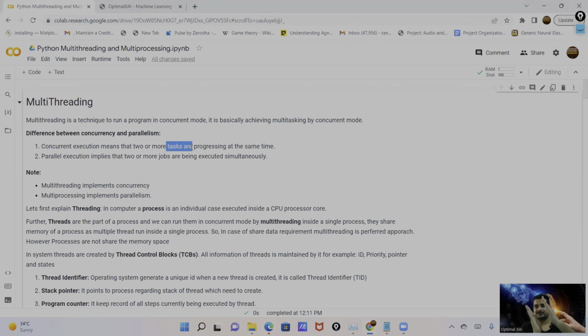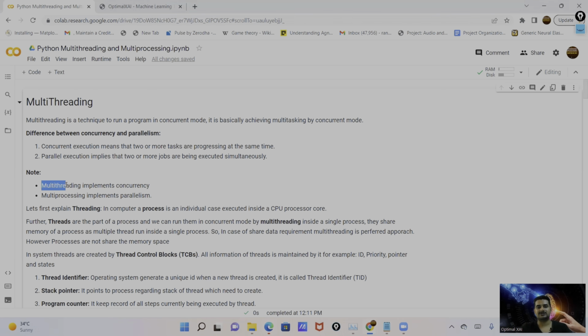Parallel means we run programs in parallel on different resources, like different CPU cores or different memory. That is an example of parallel execution. And concurrent means this is task one, this is task two. Suppose task one is waiting for input, task two runs. So these are the differences between concurrent and parallel execution.